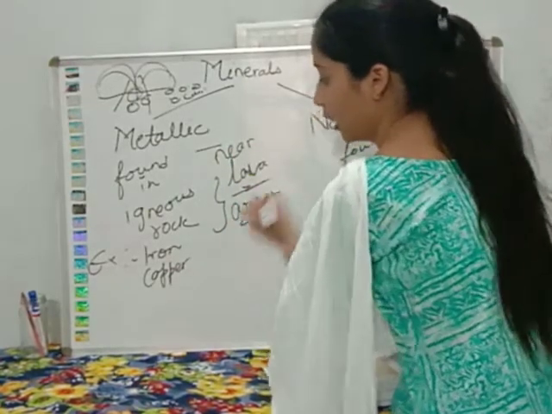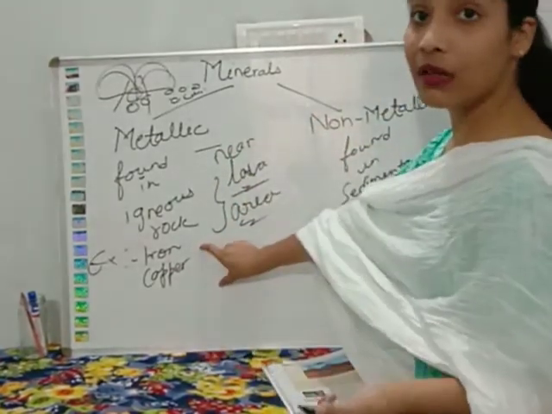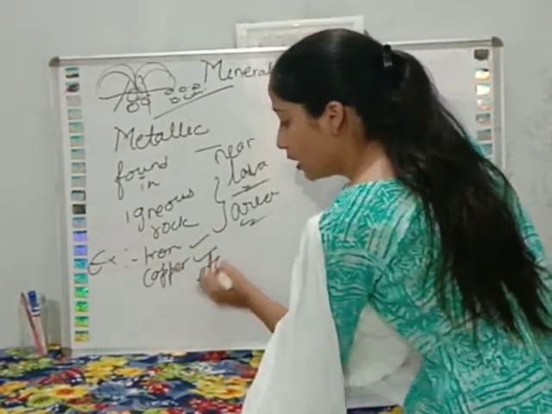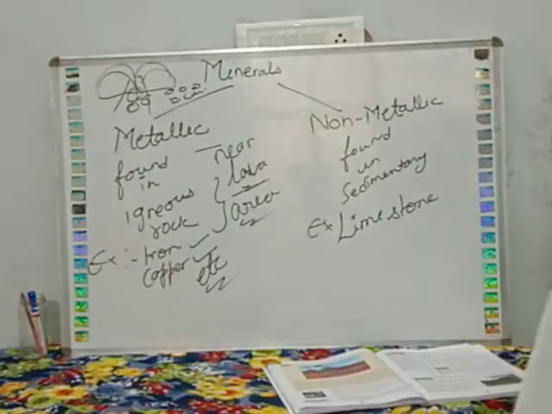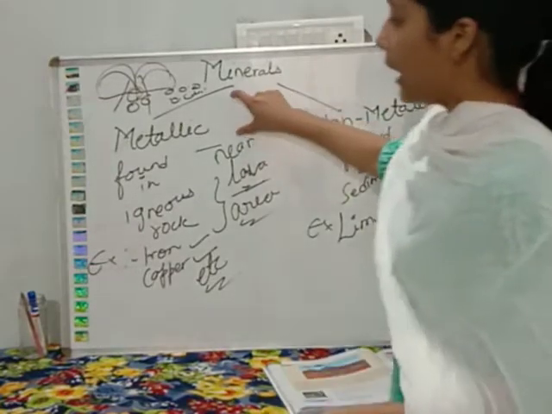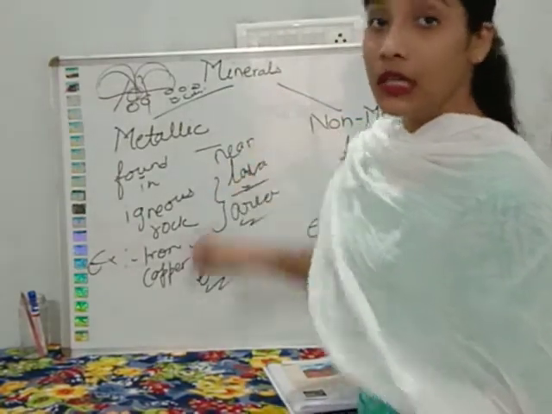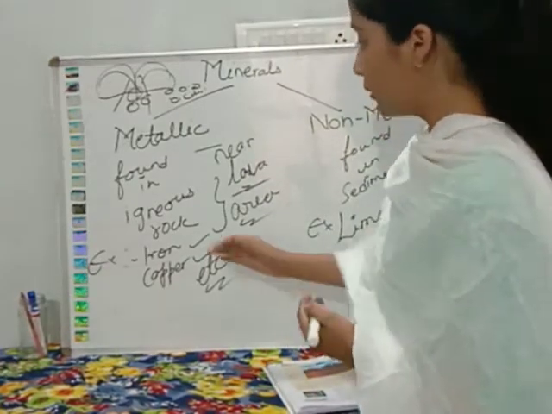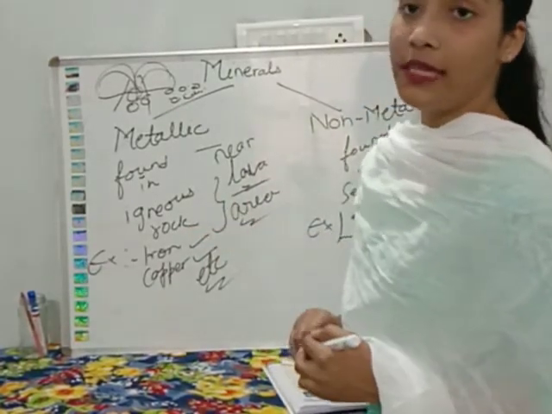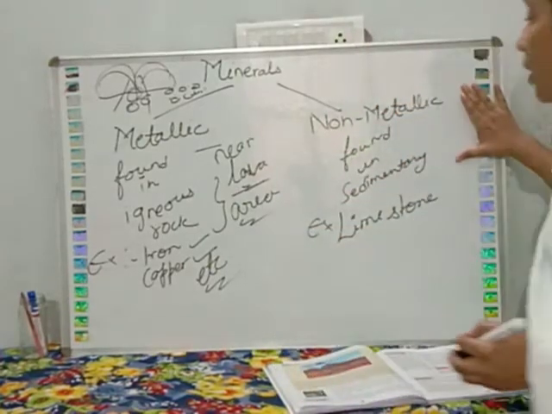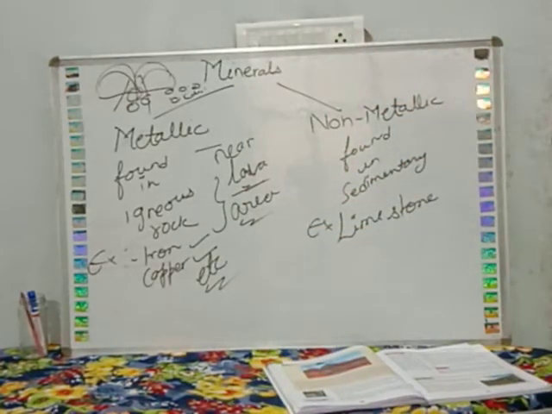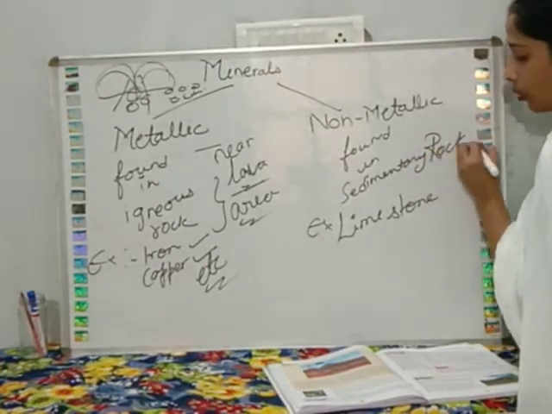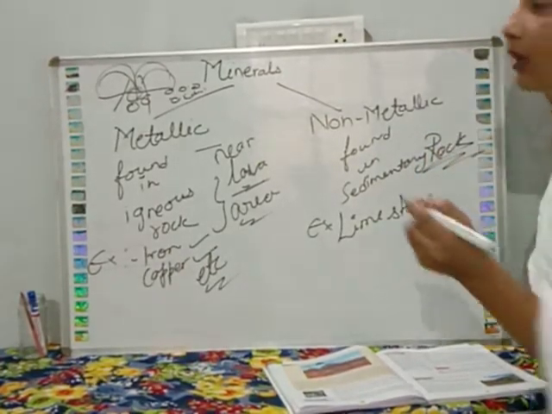Which types of minerals are found over there? Iron, copper, bauxite and many more important minerals. Metallic minerals are found in igneous rock, for example iron, copper, bauxite, etc. And non-metallic minerals are found in sedimentary rocks.